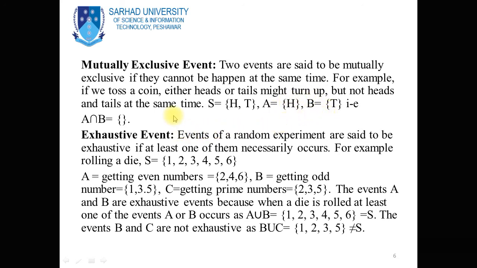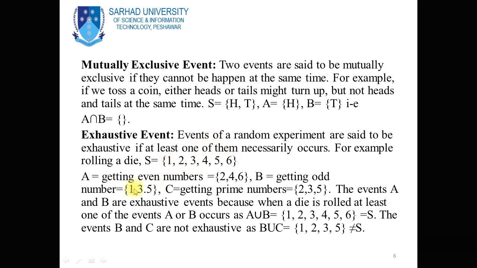Now another type of event which is called exhaustive event. Events of a random experiment are said to be exhaustive if at least one of them necessarily occurs. For example, rolling a die. When we roll a die, the sample space contains the outcomes 1, 2, 3, 4, 5 and 6.